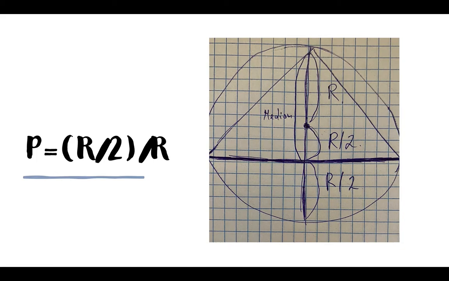So the part below is also equal to r divided by 2. For calculating the probability, we divide r by 2 and divide that by r, and at the end we get 1/2, which is different from the first approach.